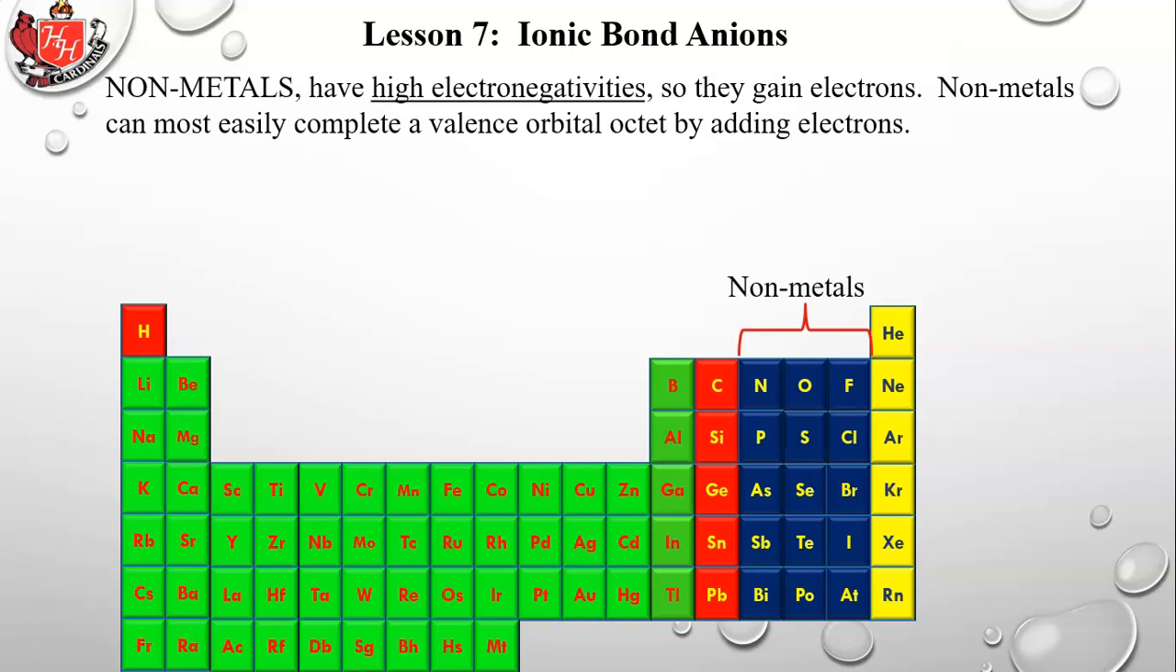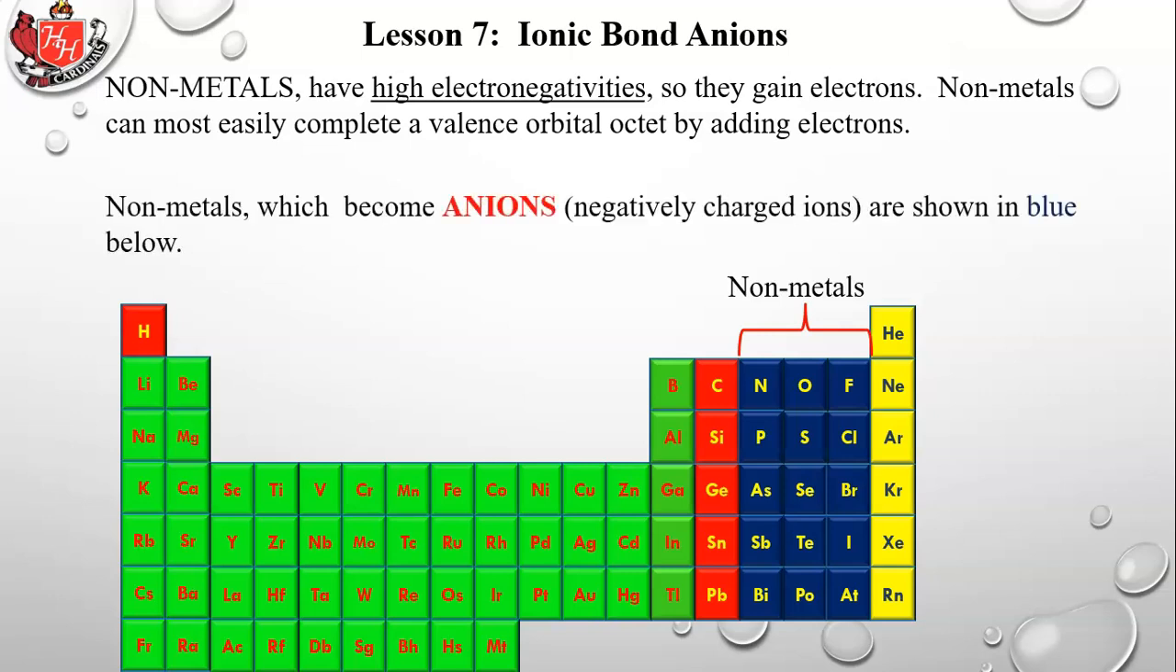Nonmetals, and that's over there in the blue, and it could include carbon and silicon as well, but definitely those in the blue, have high electronegativity, so they gain electrons. That means they're good at going out and pulling electrons in from other atoms. Nonmetals can most easily complete a valence orbital octet by adding electrons. So nonmetals become anions, that is, once they grab an electron or 2, it could be more than 1 or 2, they have a net negative charge. They have more electrons than protons. That gives them a negative charge, and we call a negatively charged ion an anion. Those are shown in the blue.